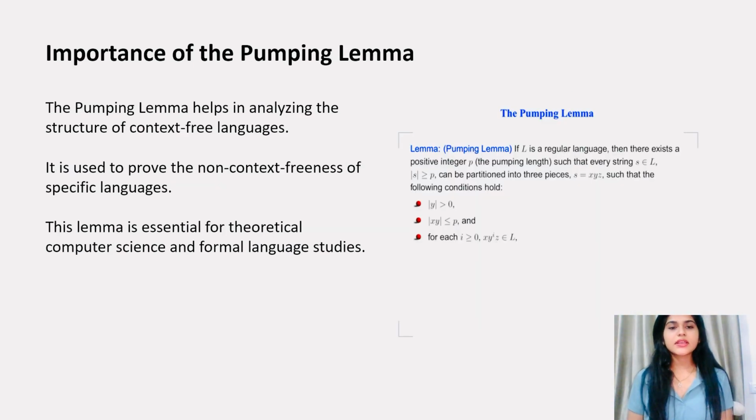Now let us see the importance of the pumping lemma. The pumping lemma helps in analyzing the structure of context-free languages. It is used to prove the non-context-freeness of specific languages. This lemma is essential for theoretical computer science and formal language studies.